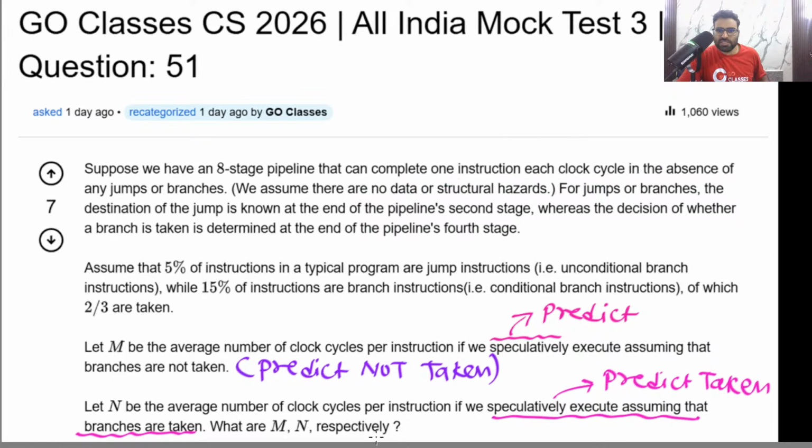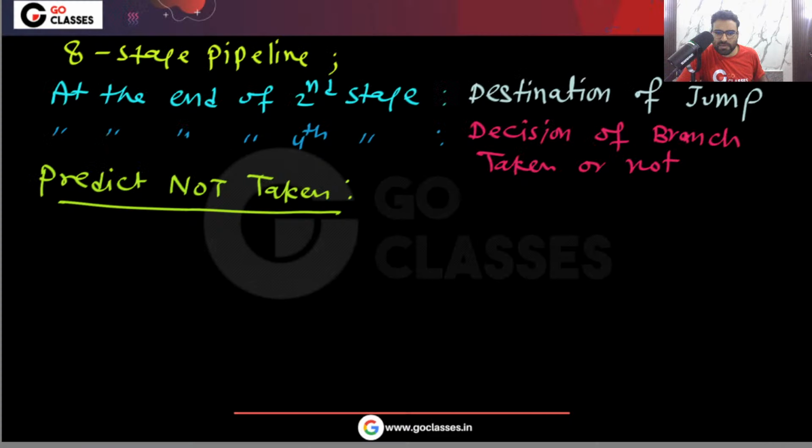So for normal instructions, which are not jump or branch instructions, it will take one clock cycle per instruction. But for jump or branch instructions, remember, jump means unconditional branch and branch means conditional branch. When you implement predict not taken, let's make categories for the instructions.